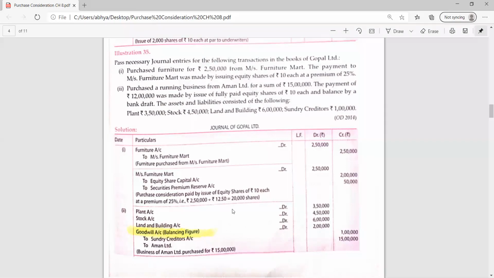The amount which we have paid to Aman Limited is known as, what term will be used? Yes, purchase consideration. Okay. So this can be a one-marker question. The amount paid to the vendor when the complete business is purchased is known as purchase consideration. Very good, Divya.